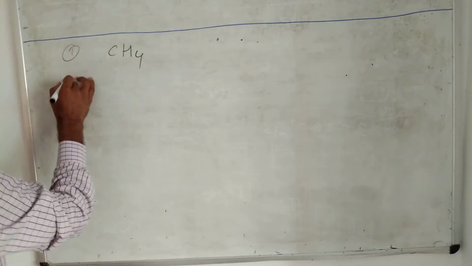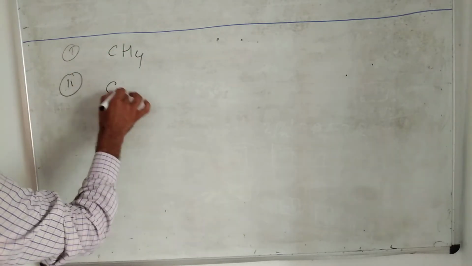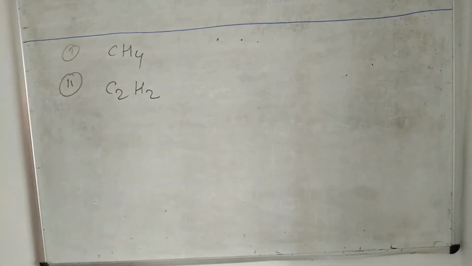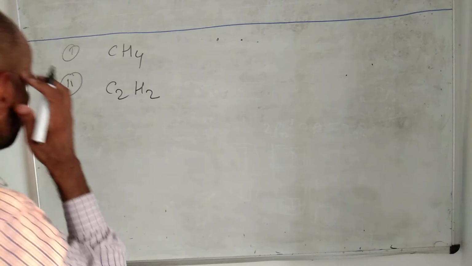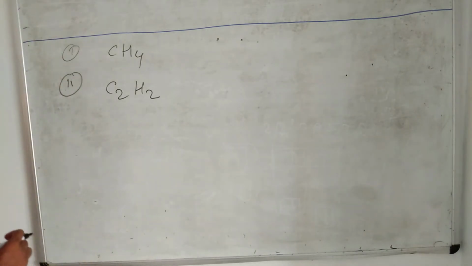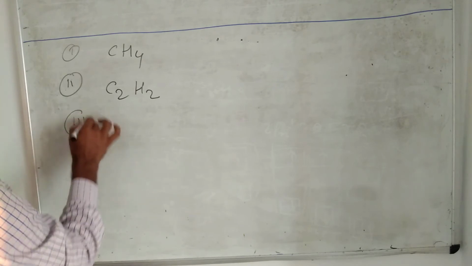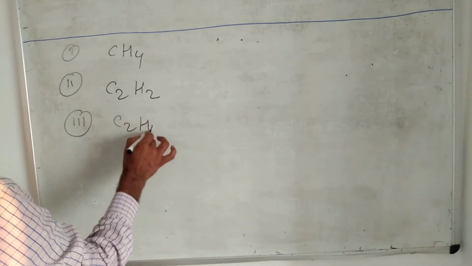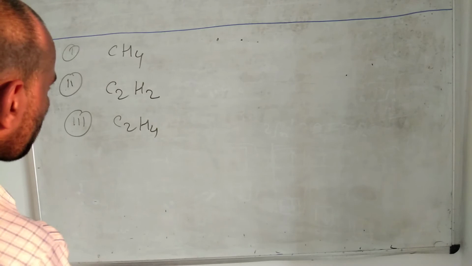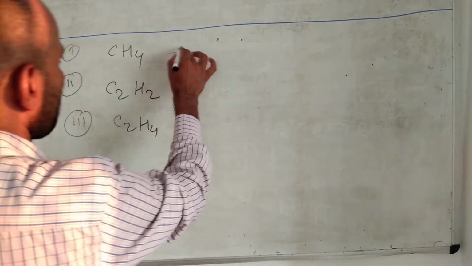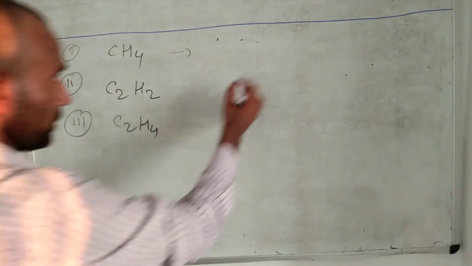CH4, C2H2, C2H4. Now make the structure of CH4.